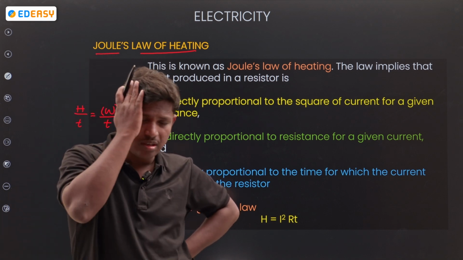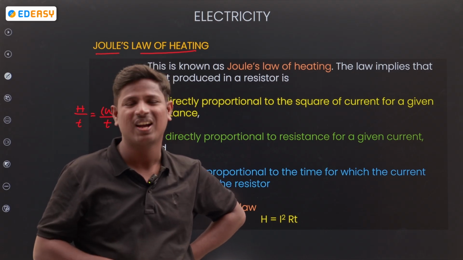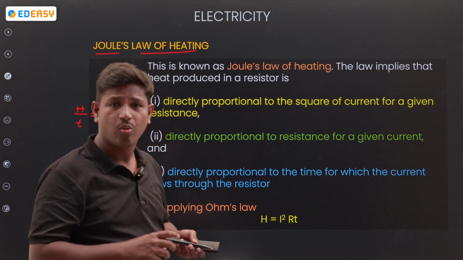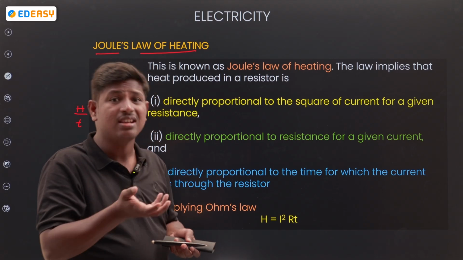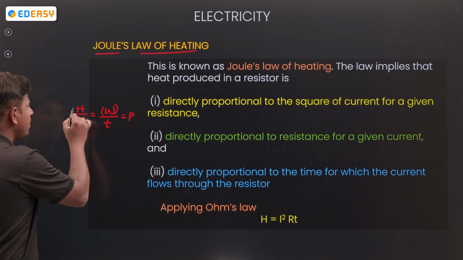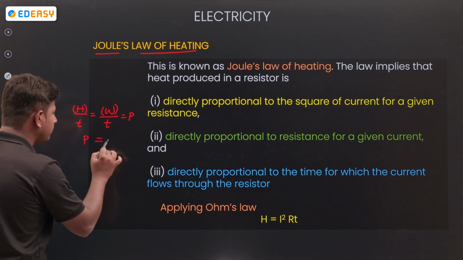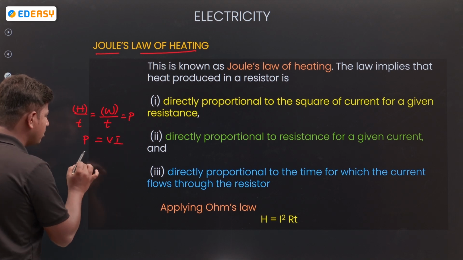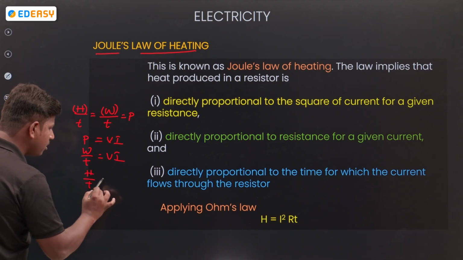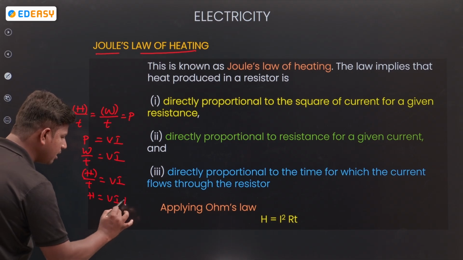If continuously working, heat is generated. If continuously riding a bike, work is going on, and because of that work only heat is generated. So in place of work, heat over time. H by time is equal to power. Power is what? Power is equal to VI. So work done by time is equal to VI, or H by time is equal to VI. So H is the amount of heat. Then H is equal to VIT.